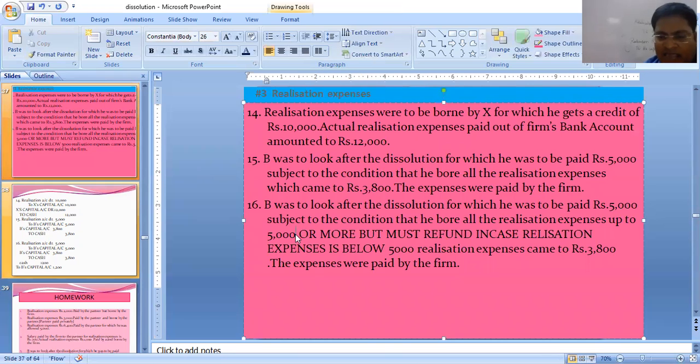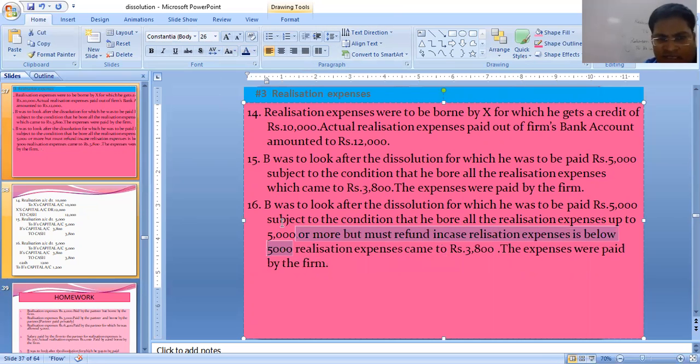But if the realization expense is less than 5,000, then he has to refund. This is the condition. So let's see how much is the actual realization expense: 3,800. So he will be bearing only that. The expenses were paid by the firm.